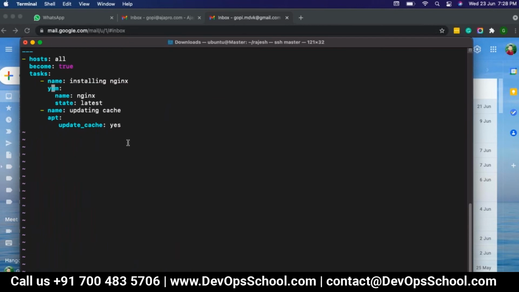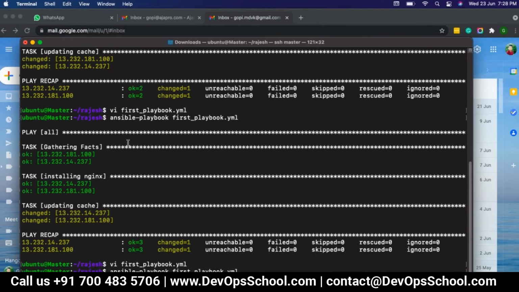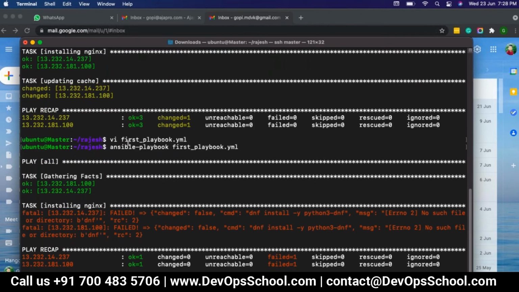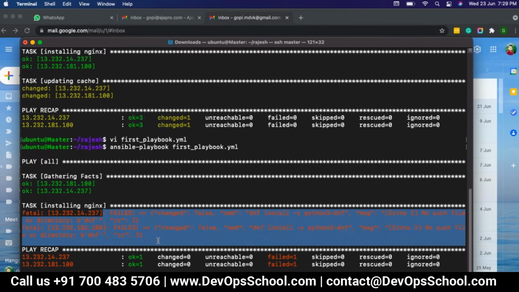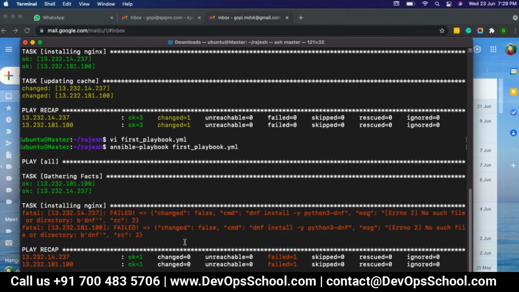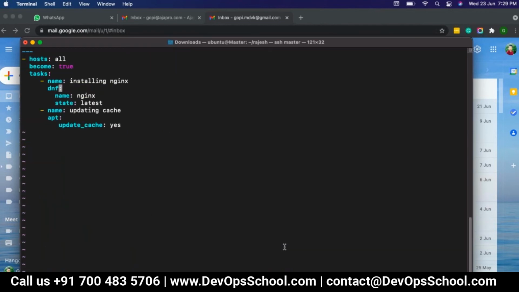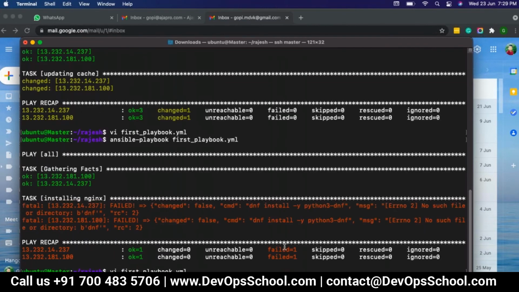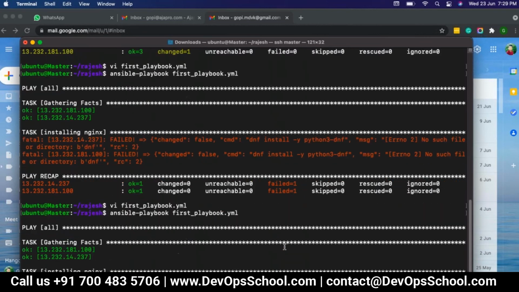No, obviously it is not. If those were CentOS slave servers, then it should work, but it should not work on this one, right? DNF is failing, but it should fail for yum also. Can we run manually whether yum is taking or not? We'll come to know.